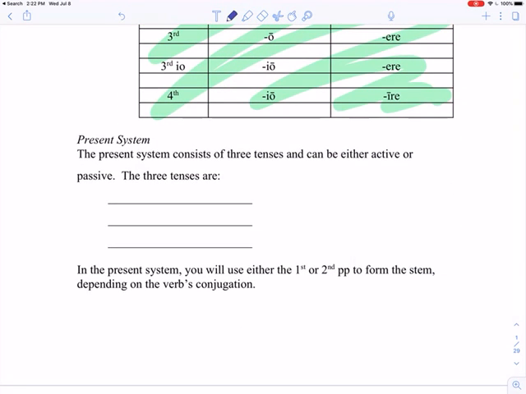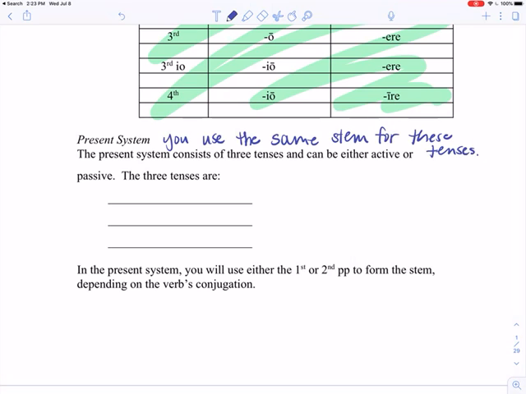So we're going to talk about the present system, okay? And the present system is called that because you use the same stem for these tenses. So we're going to be learning about the present system first. Later on in the school year, pretty late in the school year, we're going to talk about the perfect system.